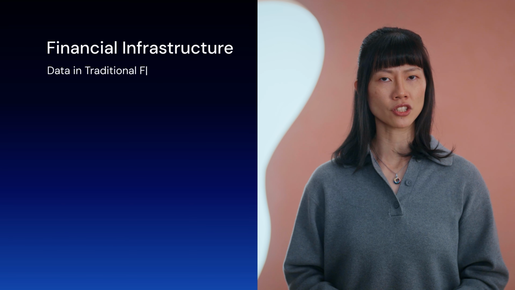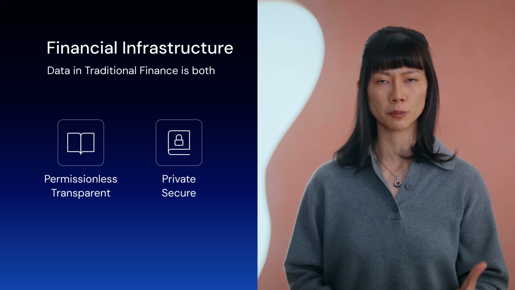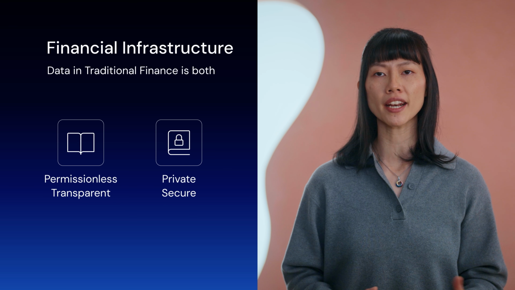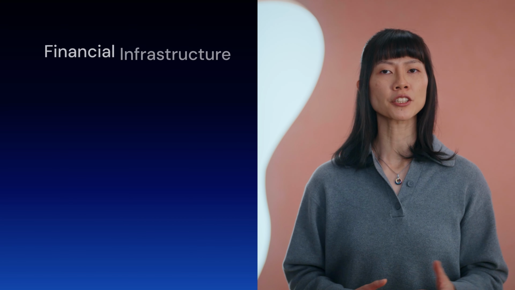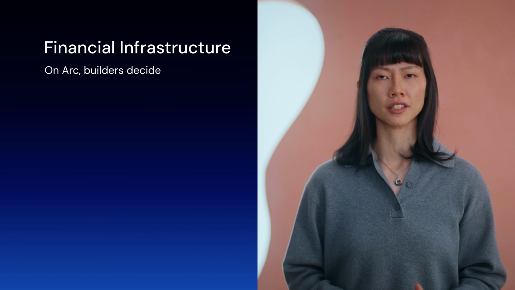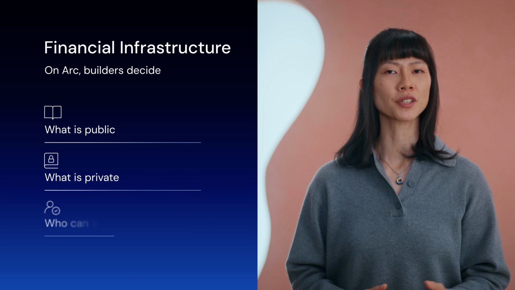In traditional financial systems, there is value in permissionless information that creates transparency, credibility, and shared understanding, like market data in public exchanges. But at the same time, there is also a lot of financial data that needs to remain private. ARC is built with configurable opt-in privacy, allowing builders to decide what should be public, what needs to be private, and who gets access.